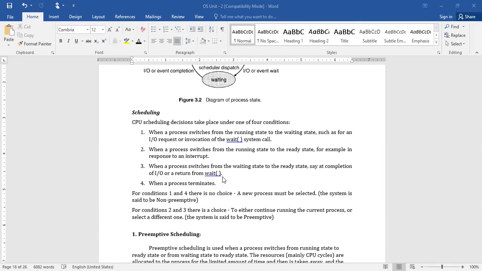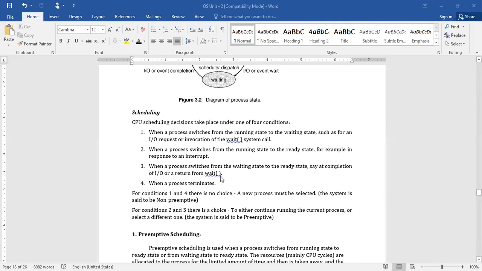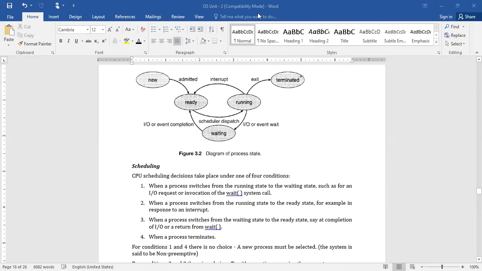Okay, we'll see elaborately in the next class what exactly preemptive scheduling and non-preemptive scheduling are, the differences that exist between them, and then we will discuss the scheduling algorithms. So that is a very important concept in this particular chapter, right? If you have any queries, you can ask.